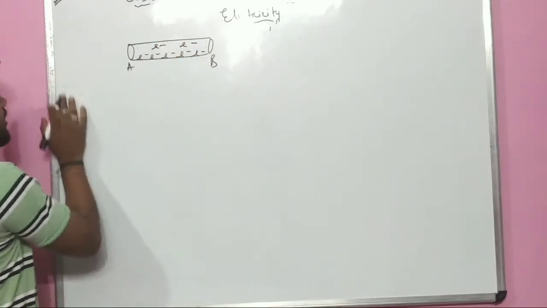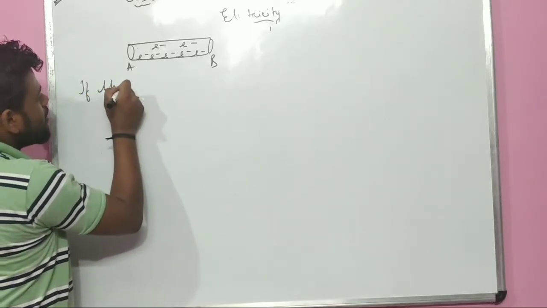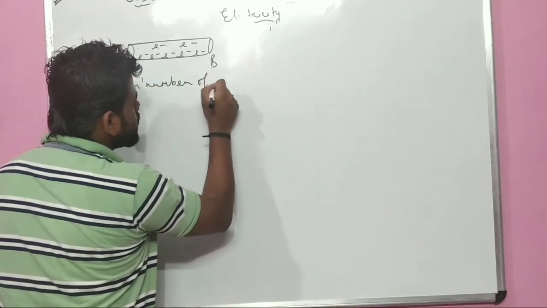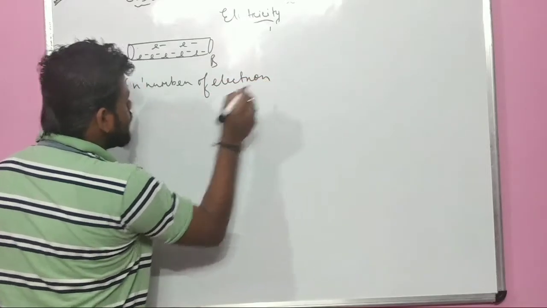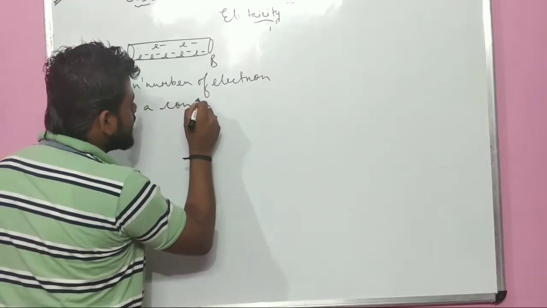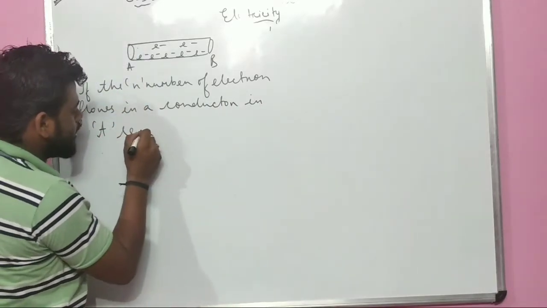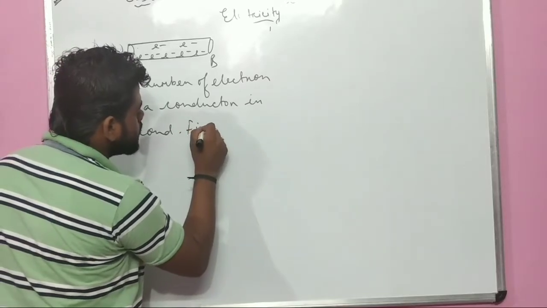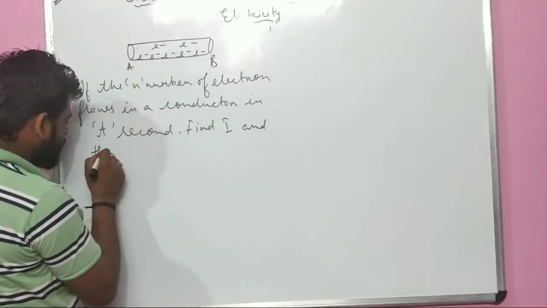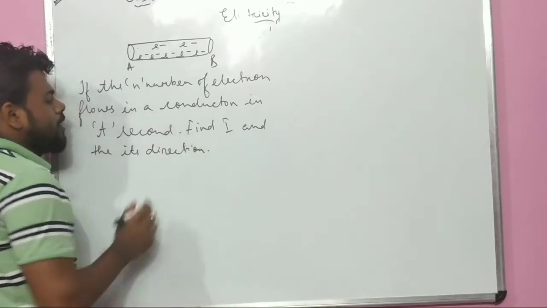Now the question is, if n number of electrons flow in a conductor in t seconds, find the current I and the direction of the current. आई बात समझ में? बात तो मामला तो गड़बड़ है.